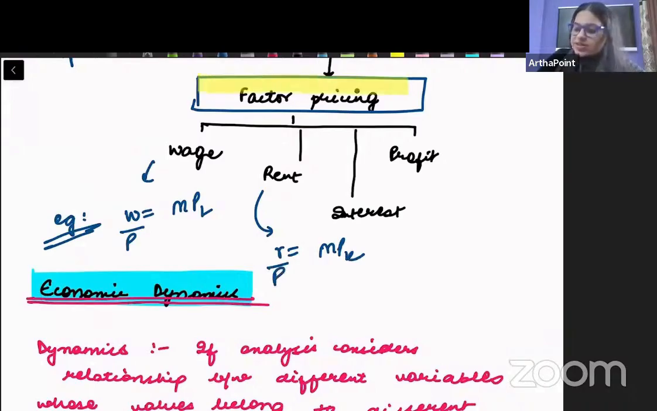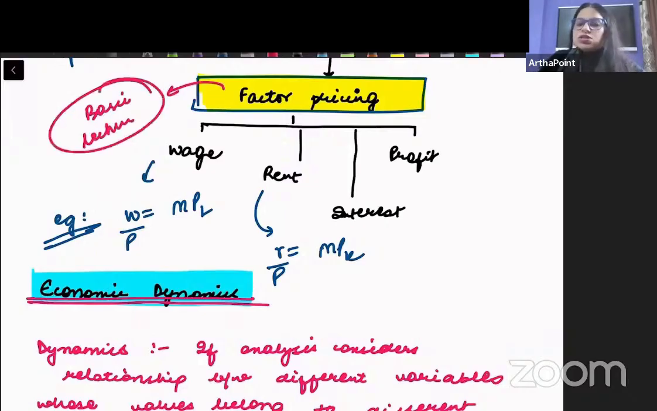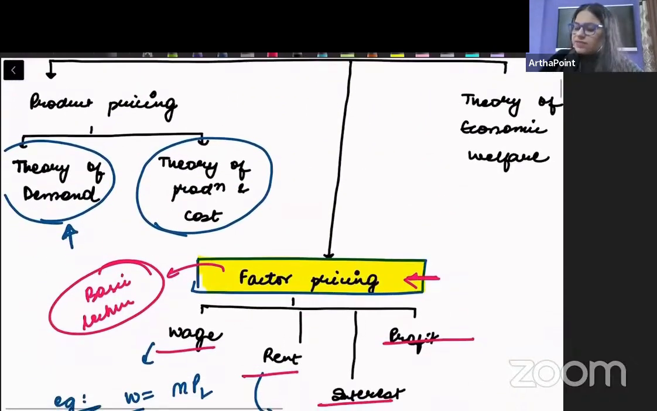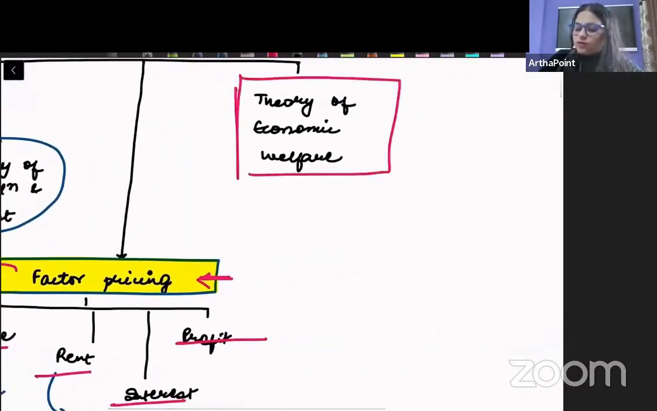So how factor pricing happens, that is also important and you must be aware of the factor pricing concept. If you go to the basic lectures, you will find another chapter completely which talks about factor pricing and that's an important chapter, because it tells how prices of factors are decided in the economy, and you may get an MCQ based on that.